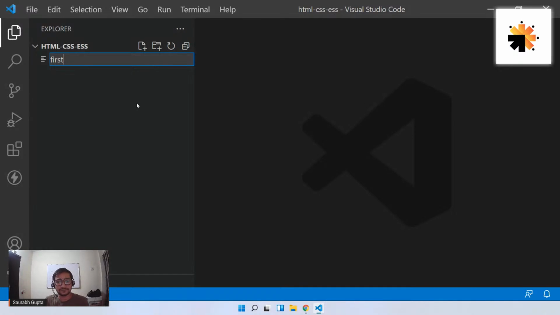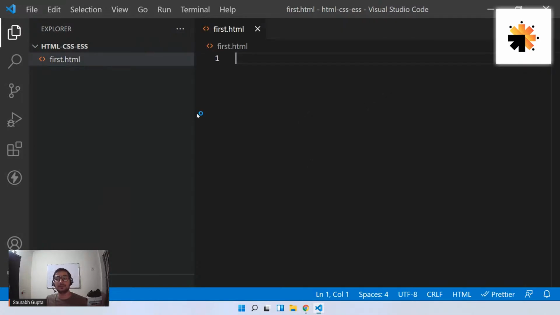Now, one more thing. In computers, everything is a file, right? But how does the computer understand what kind of file it is and how to treat it? With the help of extensions. So here also, to create an HTML file, you have to give an extension so that the computer can understand that this is a web page and we have to treat it like a web page. So just give a dot and give the extension HTML. That's it. You have created your first HTML file.